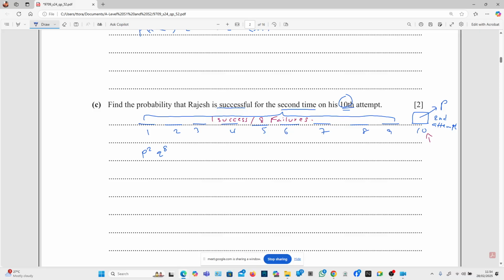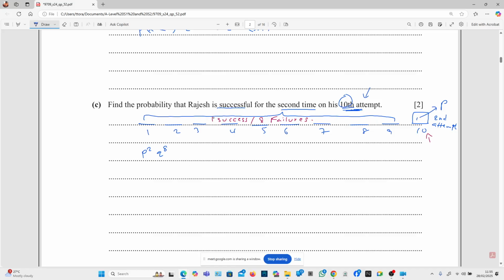Of course, now we're going to be choosing the one success among the first attempts, because the second success is on the 10th attempt. So this is 1 here, right? Hang on, this one is okay.